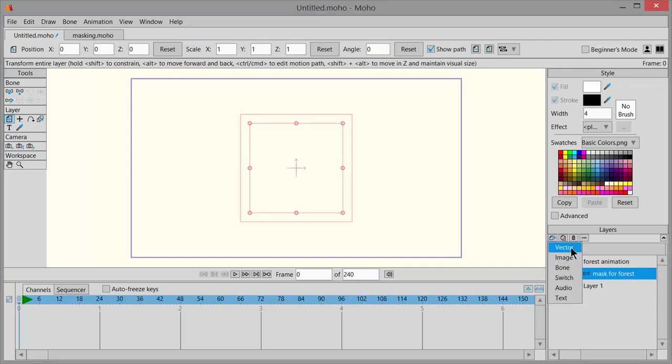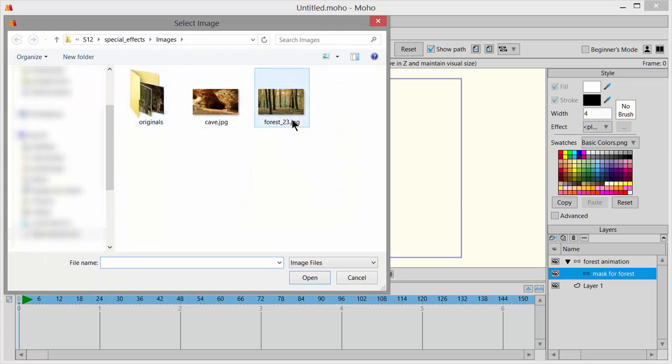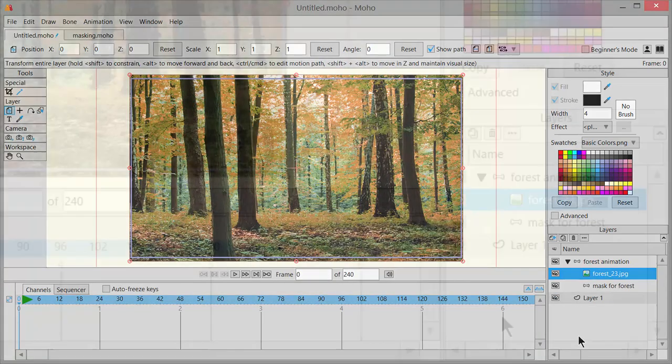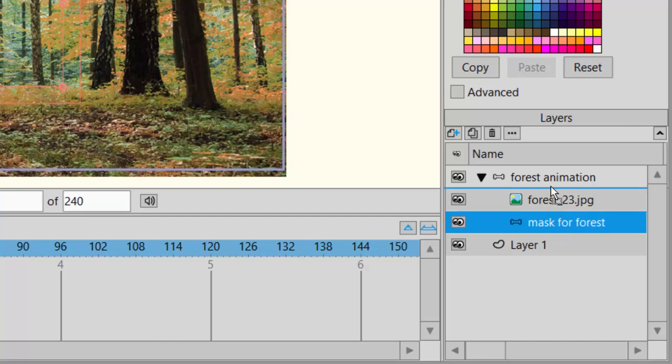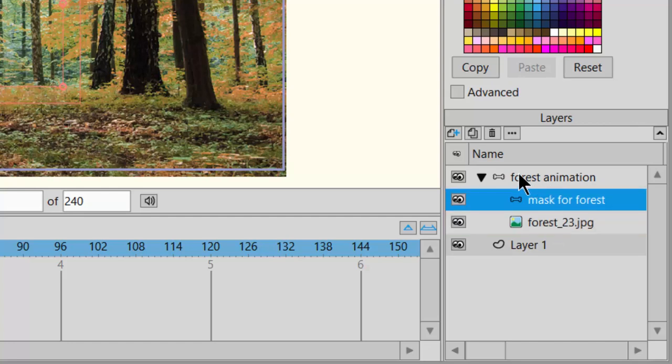Again, click on New Layer and choose Image. Locate the forest image that you got from the classroom. Click Open. Now we need to take this bone folder here, the mask for forest, and have it be above that image. So click on that and pull above it. So it should look like this right now.